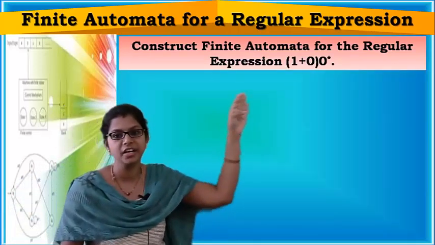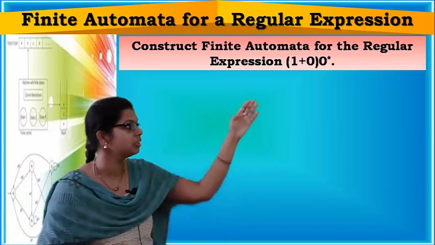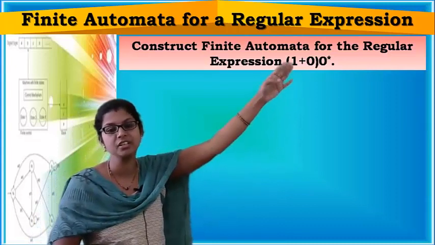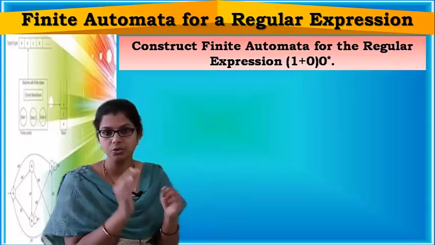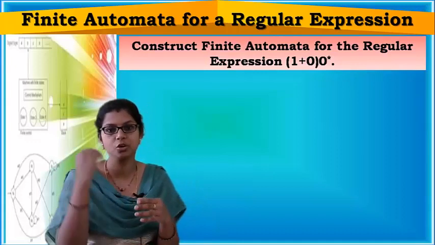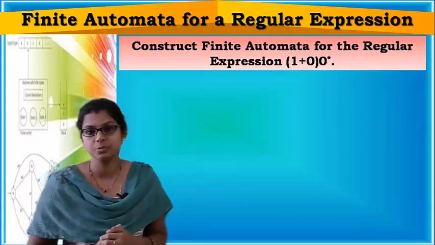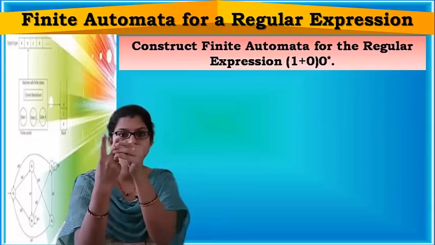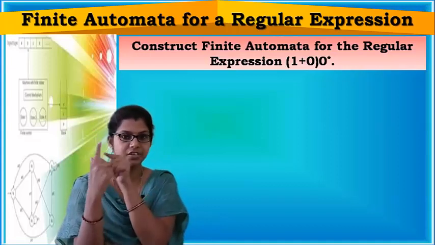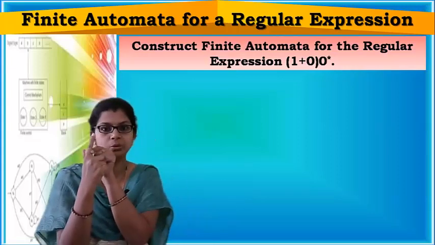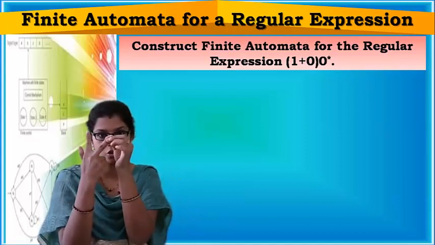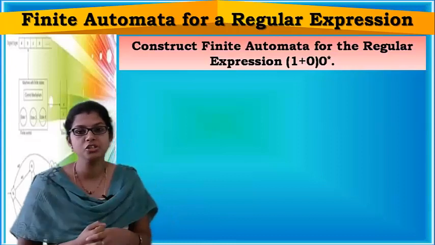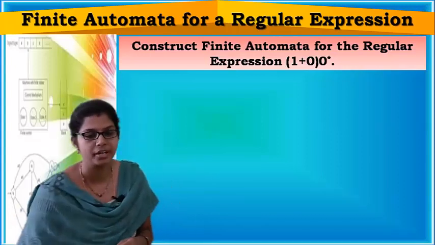Now, construct finite automata for the regular expression (1 union 0) concatenated with 0 closure. This regular expression is a combination of 3 operations: union operation, closure operation and their concatenation. First you have to make union of 1 and 0, then you have to find the closure of 0, and then you have to concatenate them. Okay, so it's a combination of 3 operations.